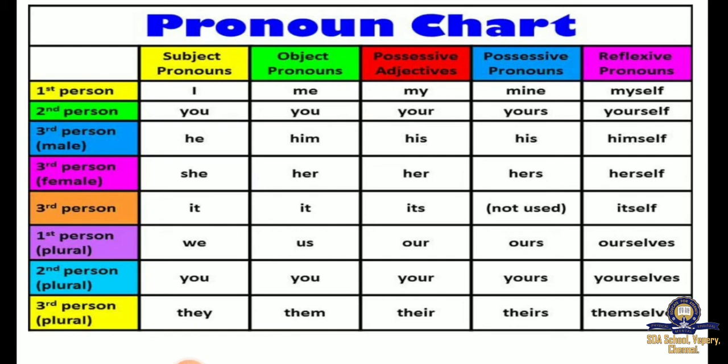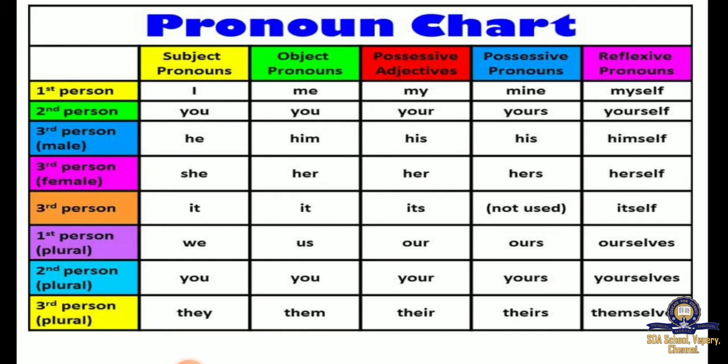So these things are possessive adjectives. Possessive pronouns are mine, yours, his, hers, ours, theirs, its, and yours. And reflective pronouns are myself, yourself, himself, herself, itself, ourself, yourself, and themselves.